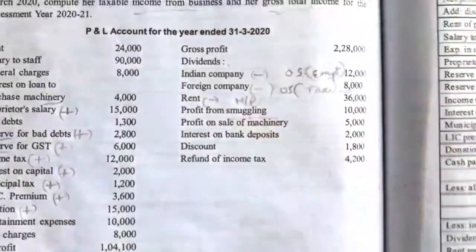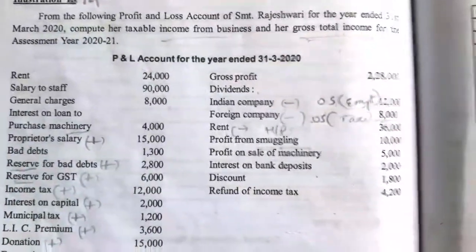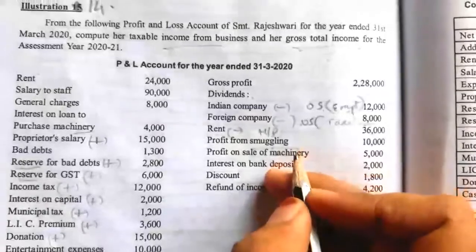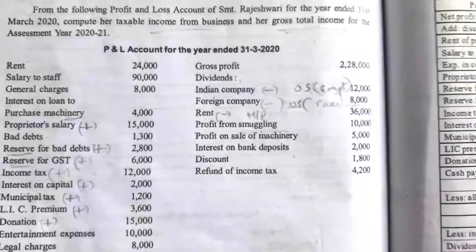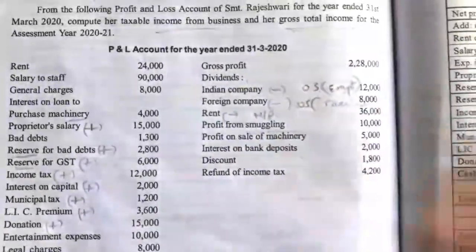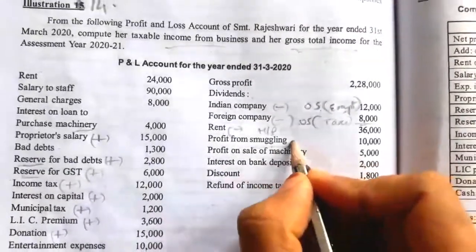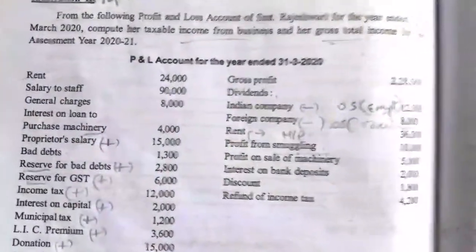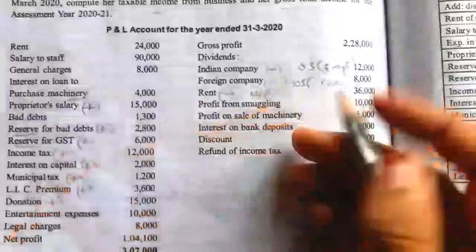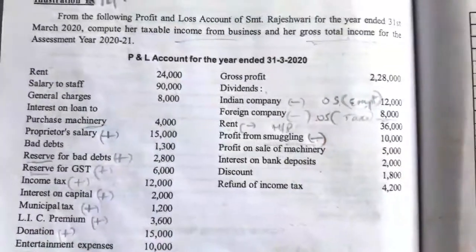The next one is profit from smuggling. Profit from smuggling is not relating to these businesses. Smuggling means it is illegal. Here the assessee is engaged in an illegal business, maybe illegally importing or transporting goods, and if he earns any income from that, it is known as profit from smuggling. So this is not taken as income relating to this business. It is not relating to the particular business we are calculating.